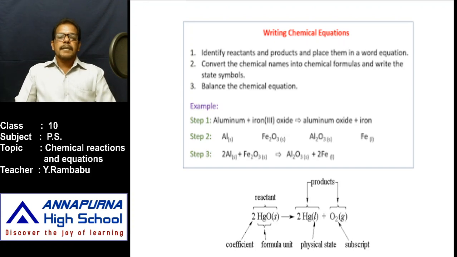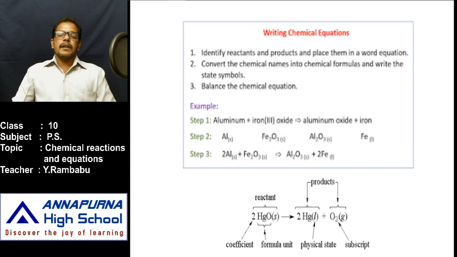Okay, what is its subscript number? That denotes the number of atoms. Okay, and that subscript number doesn't change while writing a chemical formula. Okay, and sometimes we write a coefficient, as we write a number as a multiple of the molecule. Okay, that represents the number of molecules. Okay, again about that coefficient number we will learn later.